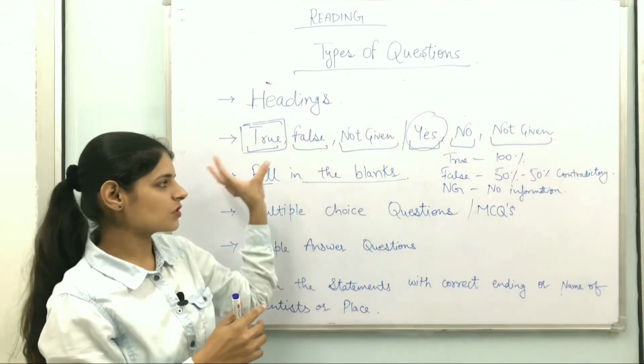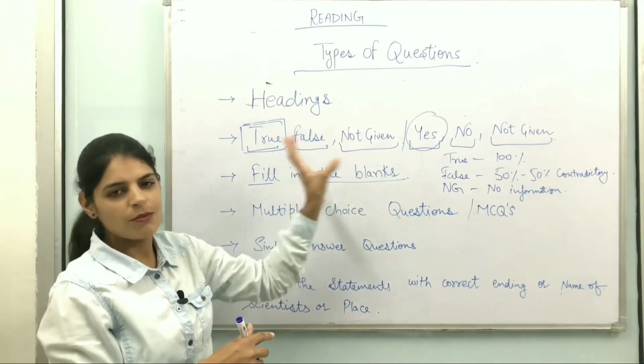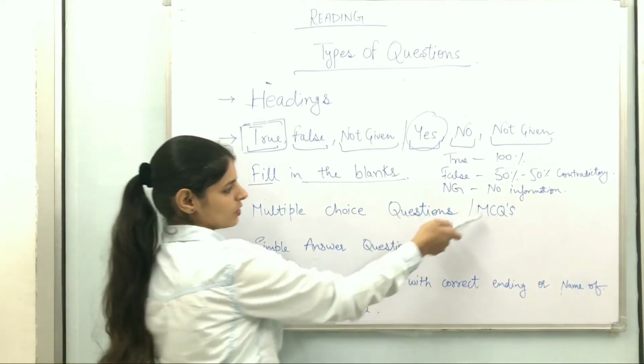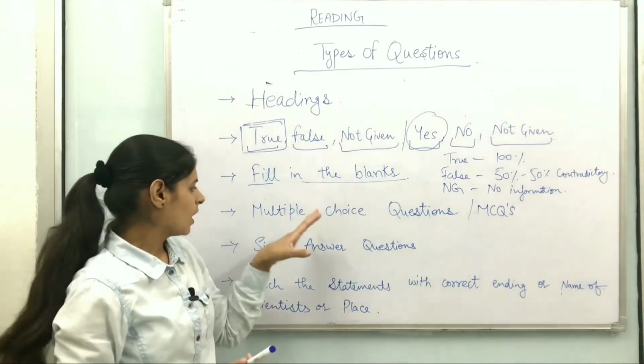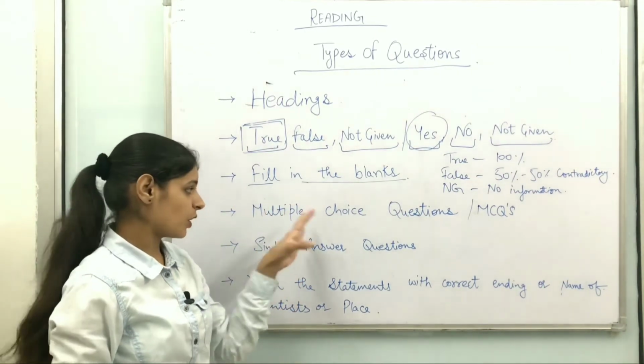Just check the instructions: no more than 2 words, 3 words, or 1 word only, and just mark your answers. And next to it there are multiple choice questions, or we can say MCQs. These are very tough because people don't understand what they are going to do in these kinds of questions.